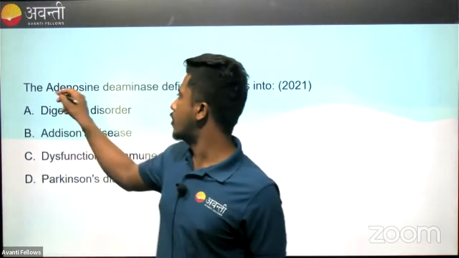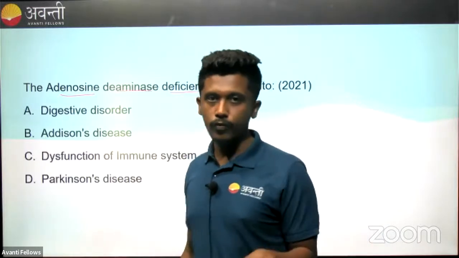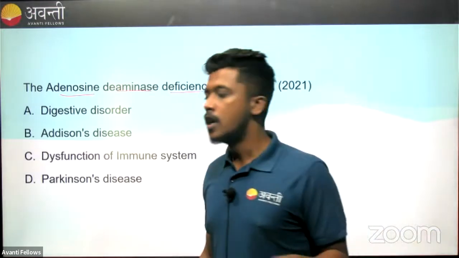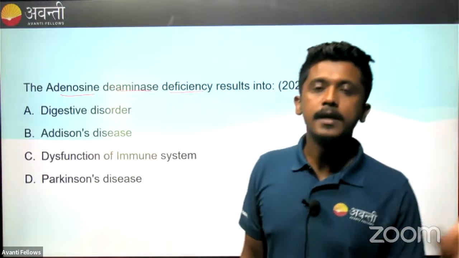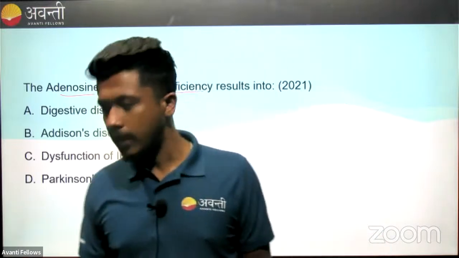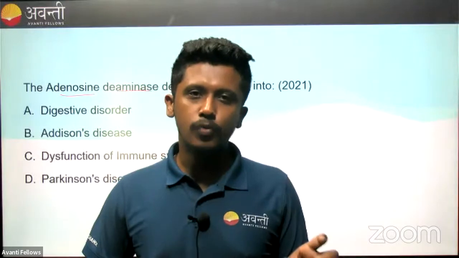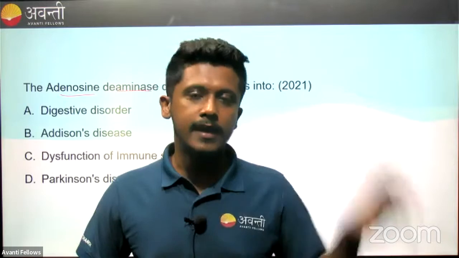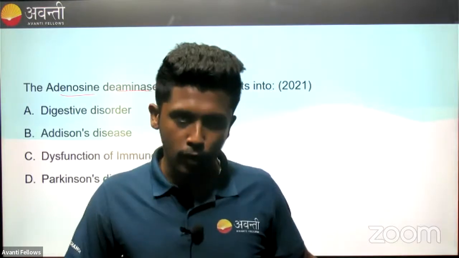ADA deficiency, adenosine deaminase deficiency. ADA is an enzyme that is very useful for the healthy functioning of your immune system. Basically, ADA deficiency will affect our cell-mediated immunity. We have two types of immunity: one is cell-mediated immunity, the other is humoral immunity. Cell-mediated immunity is very important for specifically targeting a pathogen and deactivating it effectively. It's like a targeted immune response.